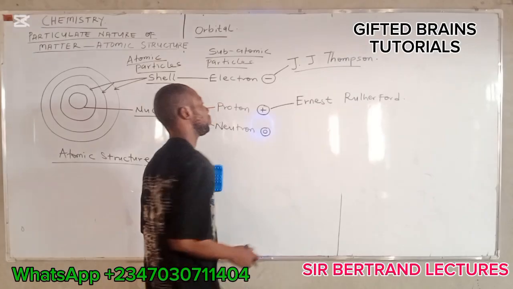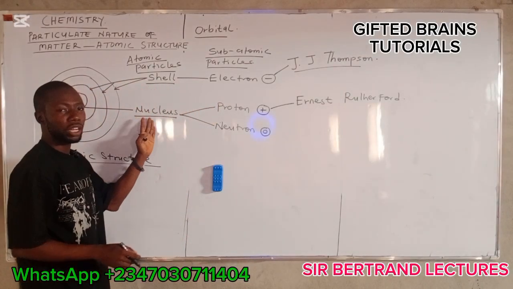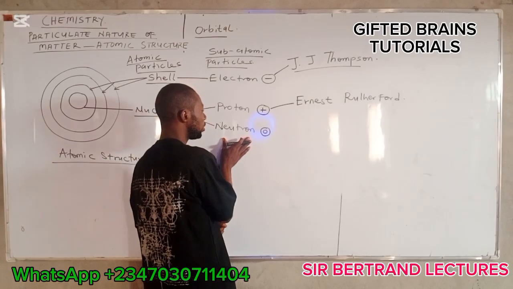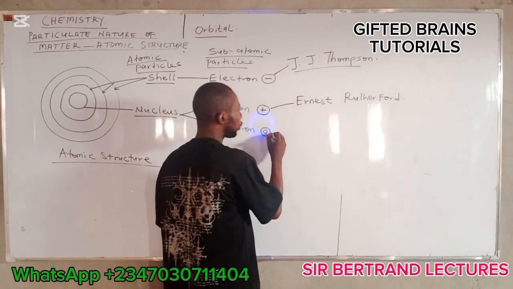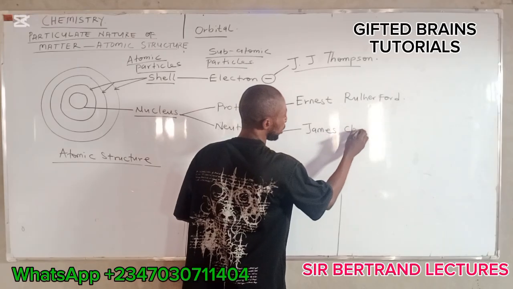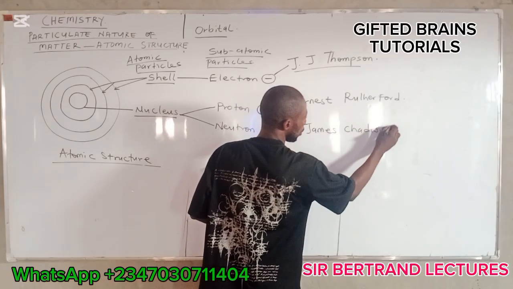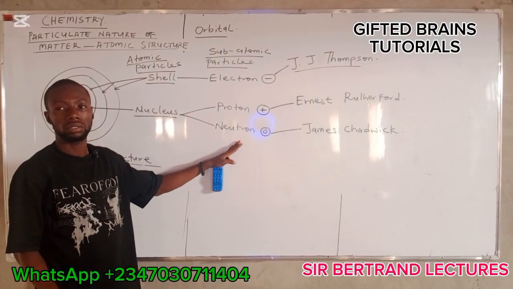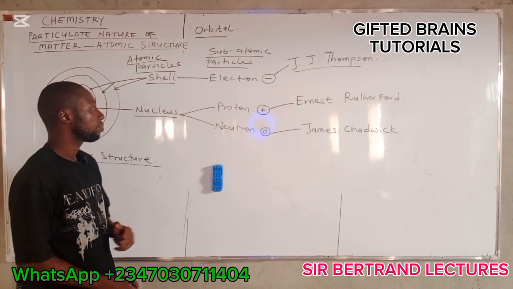Ernest Rutherford discovered the nucleus and the proton of an atom. Then the neutron was discovered by James Chadwick. James Chadwick discovered the neutron of an atom.